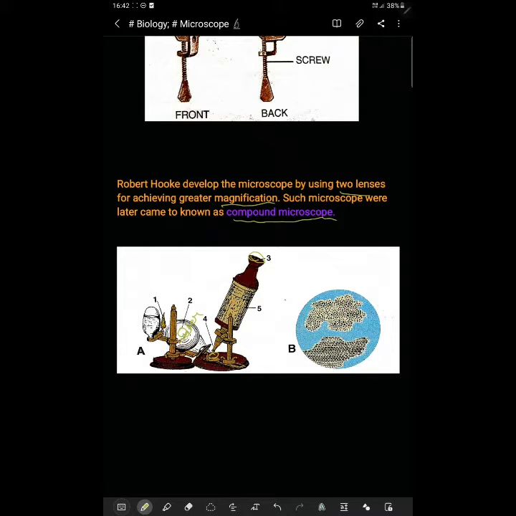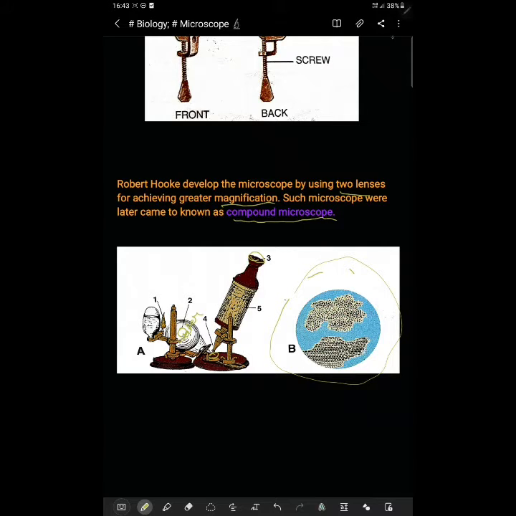I have explained in my previous video that Robert Hooke was the first person who discovered the cell, but the cell he discovered was a dead cell, and he discovered it in a cork. So what he saw was this honeycomb-like structure. It is his drawing, not a real image. So this was the compound microscope created by him, and this was the image he saw under it, of the dead cells of cork. I hope this microscope part is clear to you.